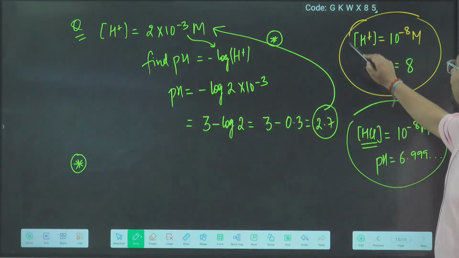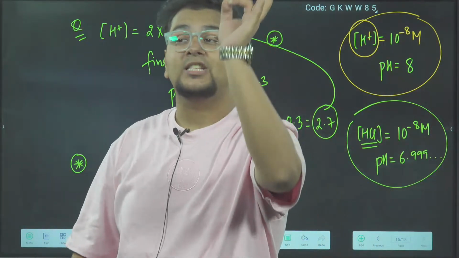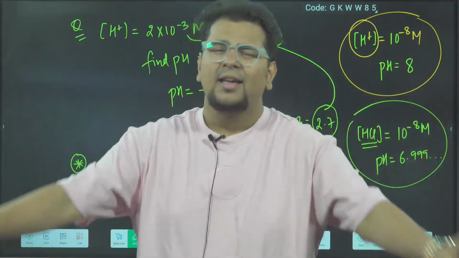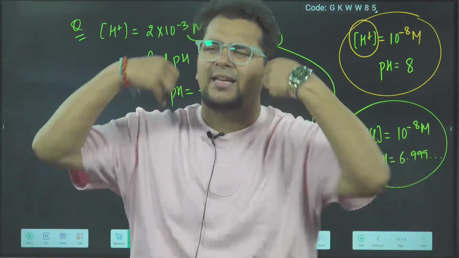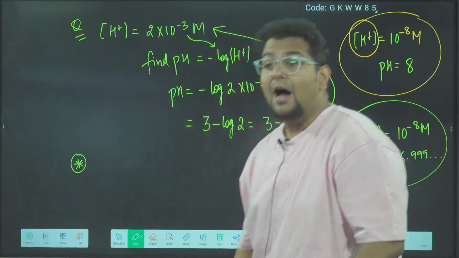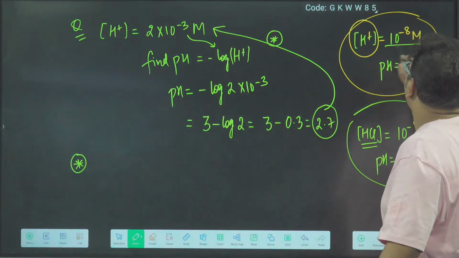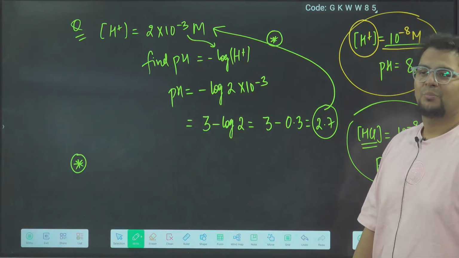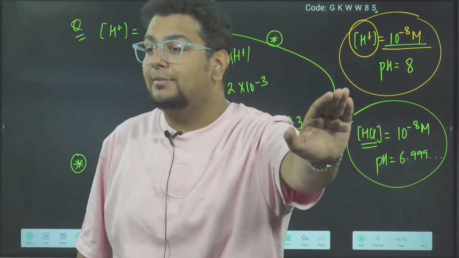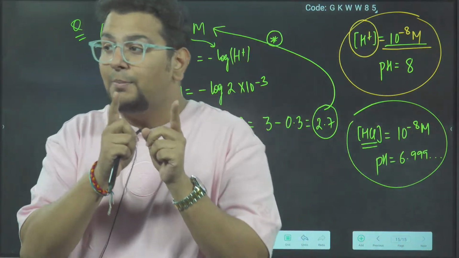But I did not say this is the concentration of HCl. I said this is the concentration of H plus, the whole H plus, including water, including any acid, any base, any salt, whatsoever. After adding all the H plus, this is my final H plus. So pH is 8. Now understand, those who have never read ionic equilibrium and just attended today's lecture will get it correct, because they did not mug up.